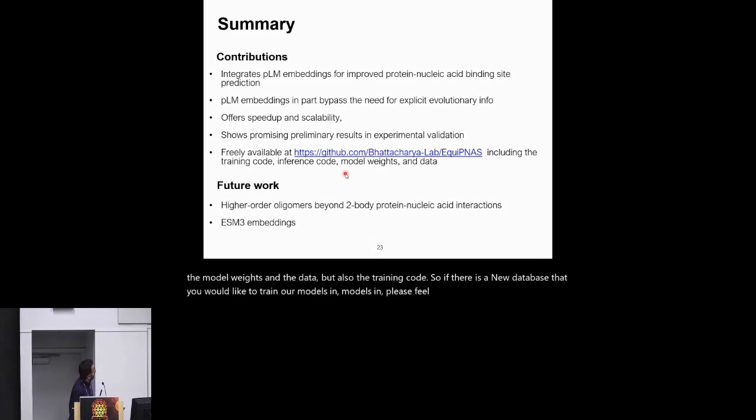In terms of future work, I should mention one limitation of our work is that it just looks at two-body prediction, where one protein monomer interacts with one RNA or DNA. But in reality, we should look at higher order oligomers beyond these two-body interactions, which is one thing we are working on. The other thing is that this model could benefit from better embeddings from language models, in particular ESM3 embedding. So it could be interesting to see the effect of ESM3 embedding.